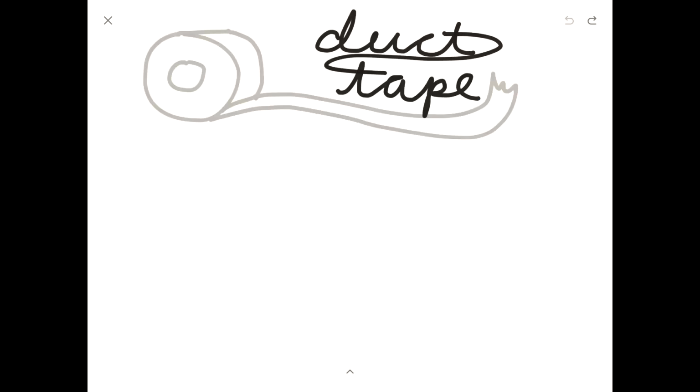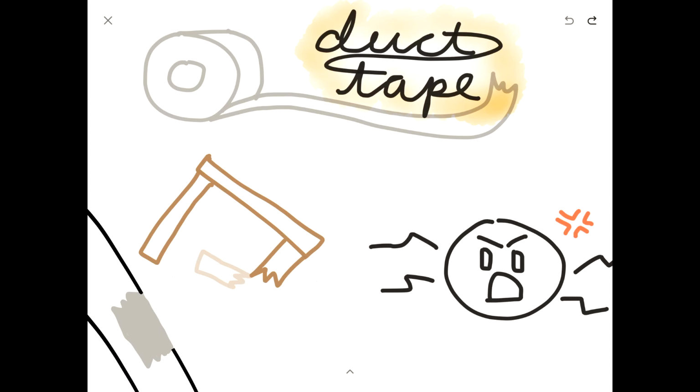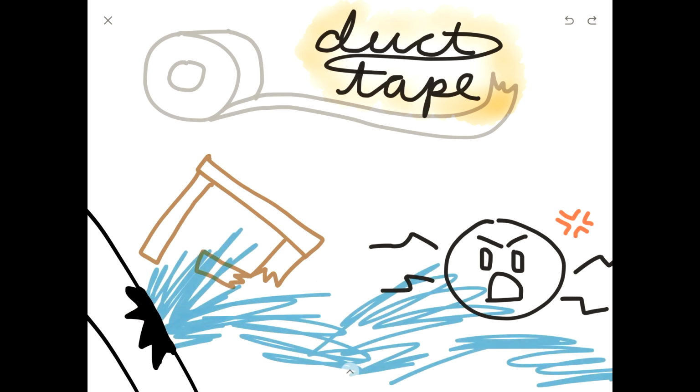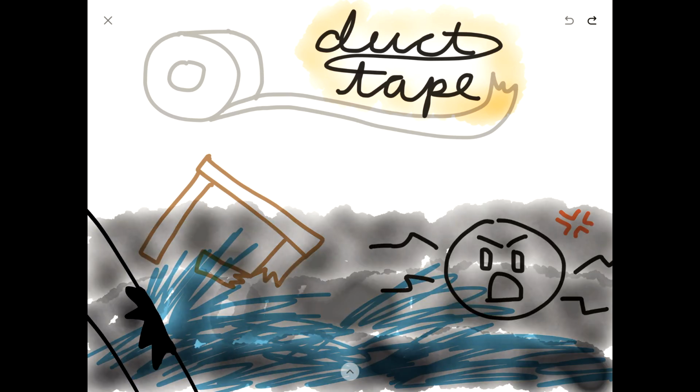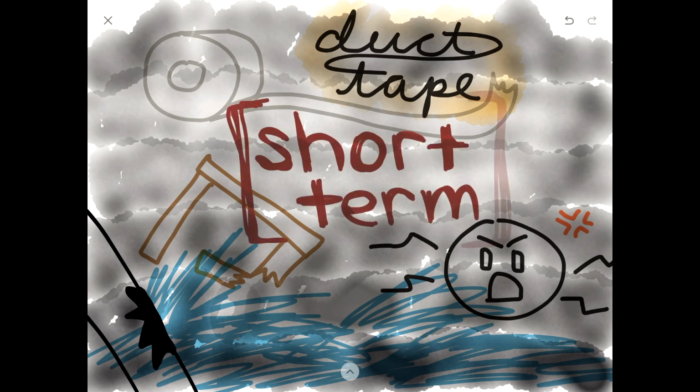Let's use duct tape as another analogy. Duct tape can fix up your broken water pipe, mend your broken table leg, and shush the child you just kidnapped. It's a ubiquitous solution to your everyday needs. However, given some time, the child's cry will be released with all fury, the table will fail you, and the water pipe will flood your house. In the end, just like duct tape, naloxone is a short-term solution.